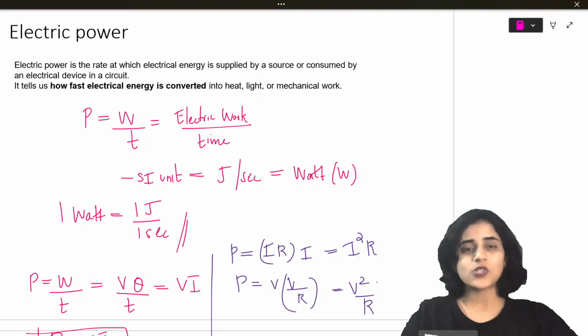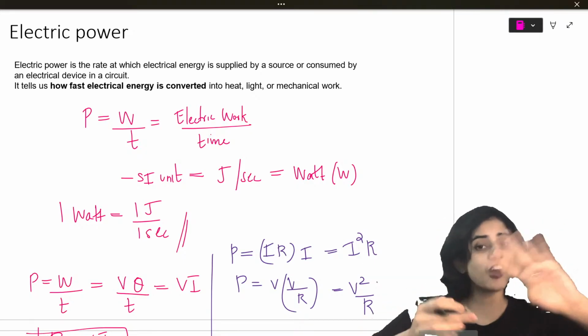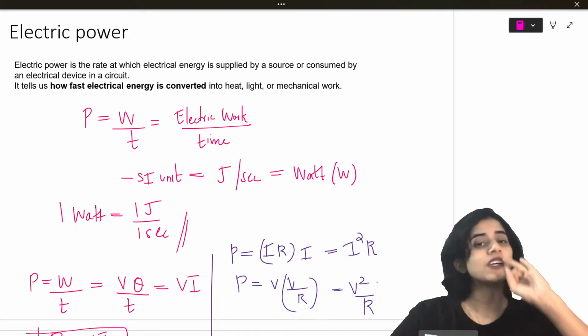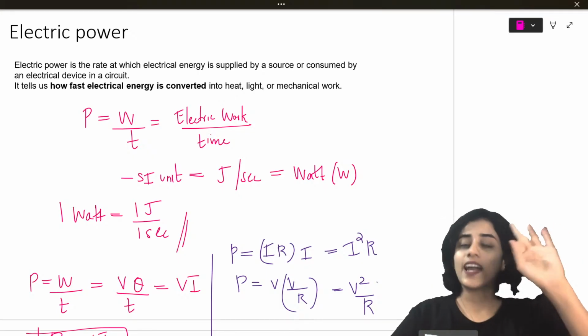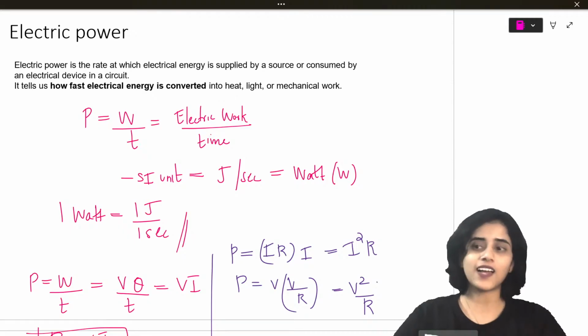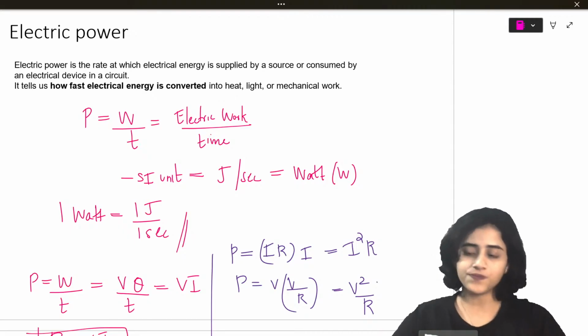Okay. So now you have 3 formulas for power. 4 formulas actually. Power is work done by time. Voltage into current. I square R. V square by R.